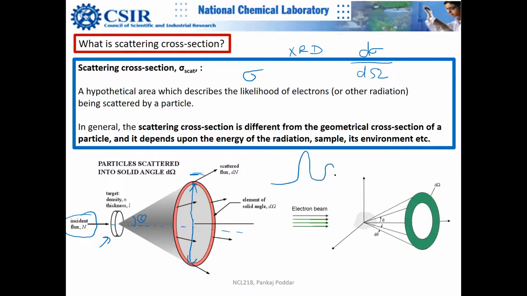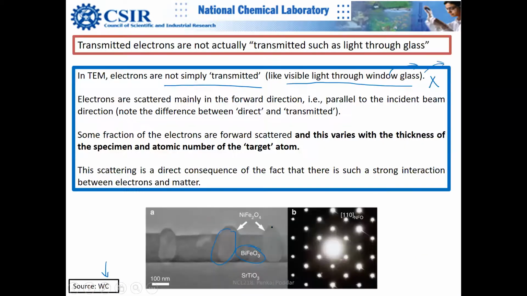When you look at an X-ray diffraction pattern, I think some of you might have seen it, 2 theta versus intensity. This angular distribution is in fact coming from here itself. And if you look at the electron diffraction pattern, you are looking at the pattern at different angles. These are the electrons which are scattered at 0 degree.